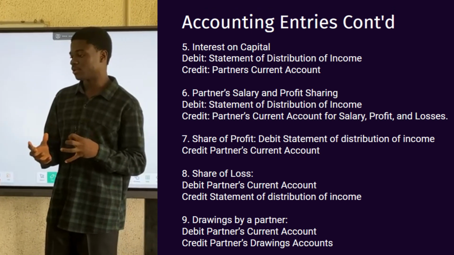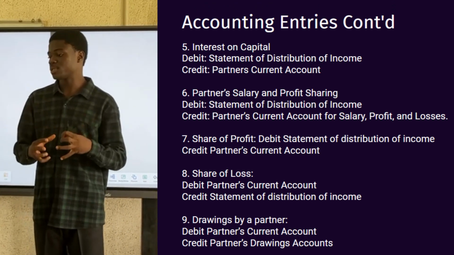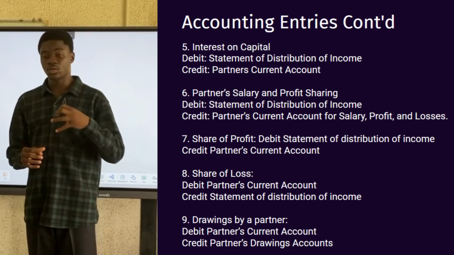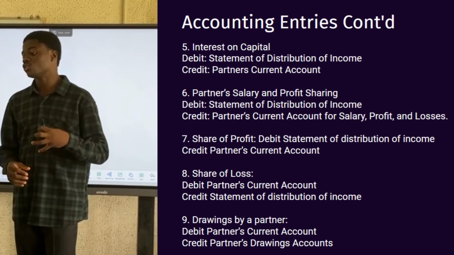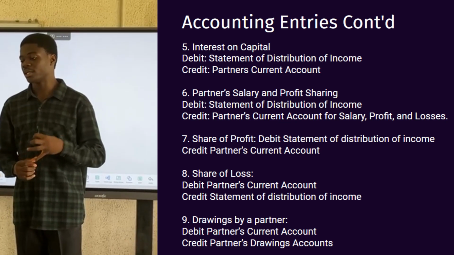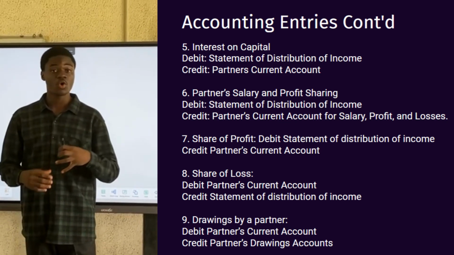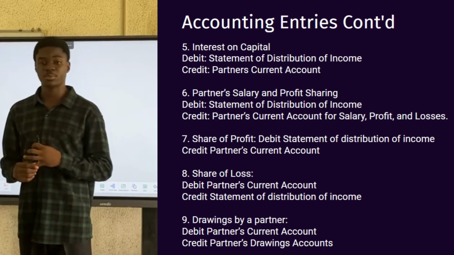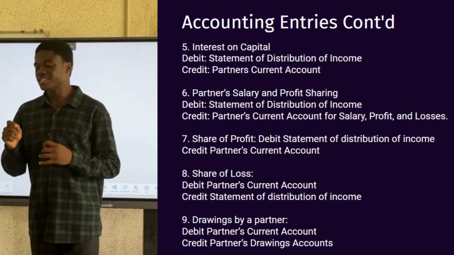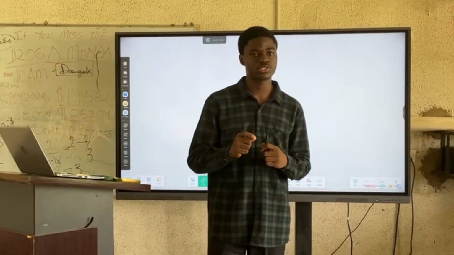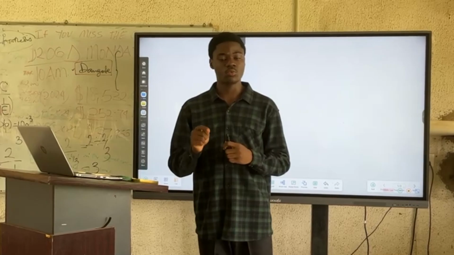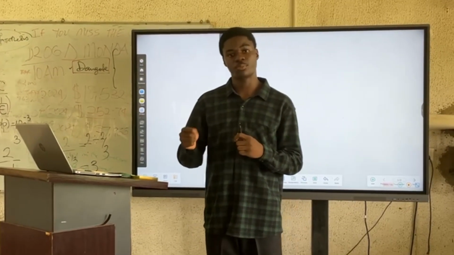Then partner's salary and profit sharing, you debit the statement of distribution of income and you credit the partner's current account. Then when there is share of profit, you debit the statement of distribution of income and then you credit the partner's current account. Where there is share of loss, you debit the partner's current account and then you credit the statement of distribution of income. Now, it is very important to know that these entries are very crucial when preparing a partnership account. So it is good that we all know these entries by heart when preparing a partnership account.